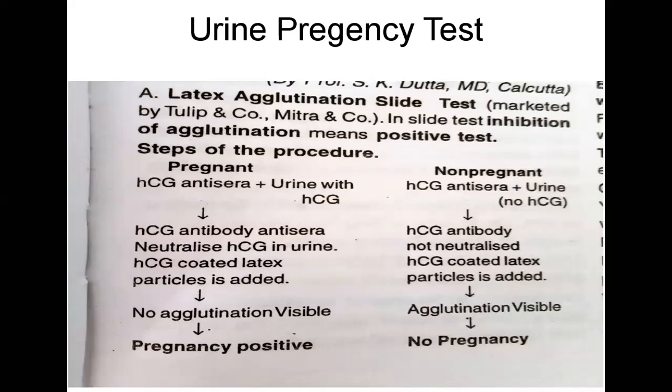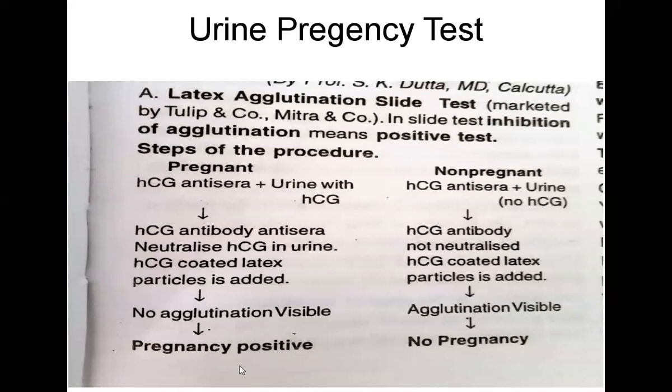What is the long form of HCG? It is human chorionic gonadotropin. This HCG antisera neutralizes HCG in urine. HCG-coated latex particles are added, and if no agglutination is visible, that indicates pregnancy is positive.